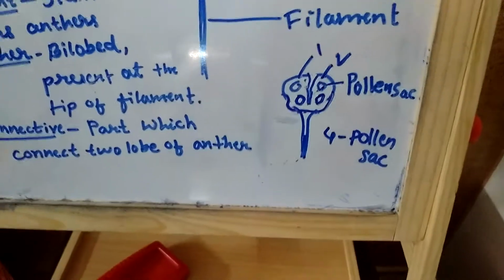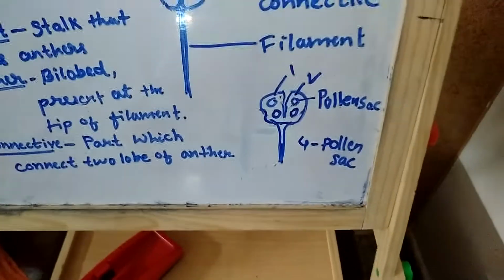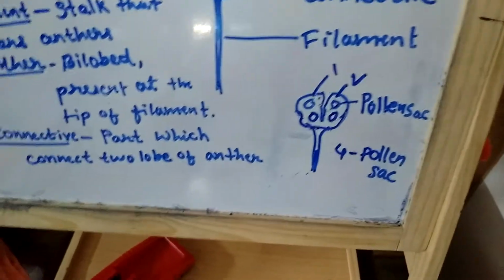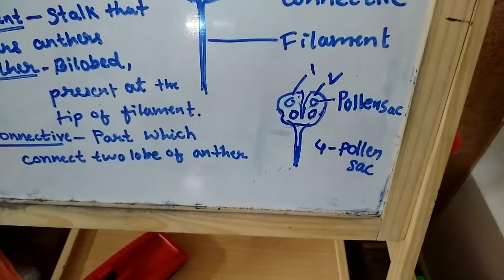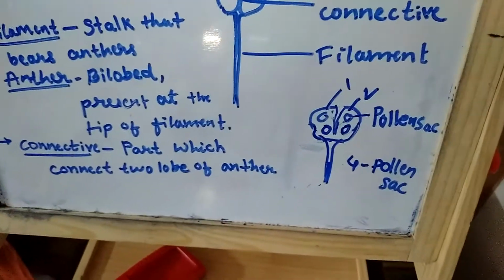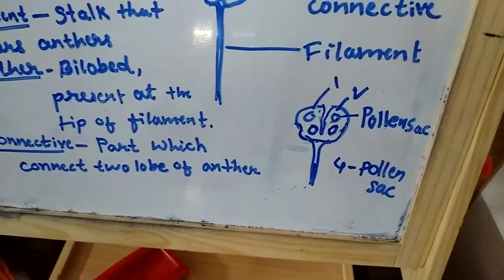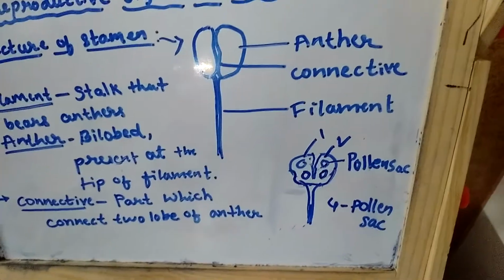In these pollen sacs, formation of pollen grains takes place, and in the pollen grains, formation of male gametes takes place. Understood? So this is about today's explanation.